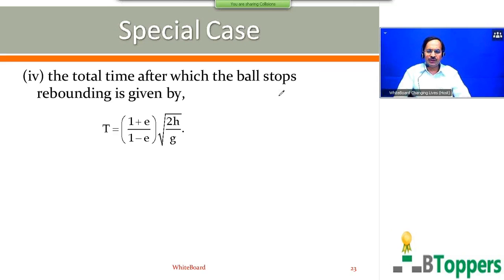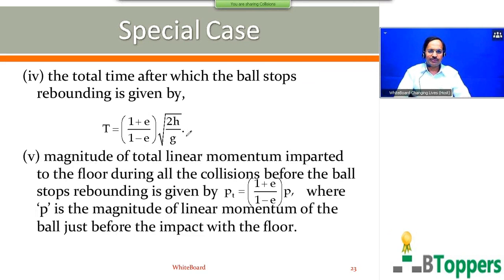First conclusion, the total time after which the ball stops rebounding is given by capital T equal to (1 plus e) by (1 minus e) whole multiplied by root of 2h by g. The magnitude of total momentum imparted to the floor during all the collisions before the ball stops rebounding is given by p subscript t, meaning total momentum, equal to (1 plus e) by (1 minus e) into p. That p is the magnitude of momentum of the ball just before the first impact with the floor.